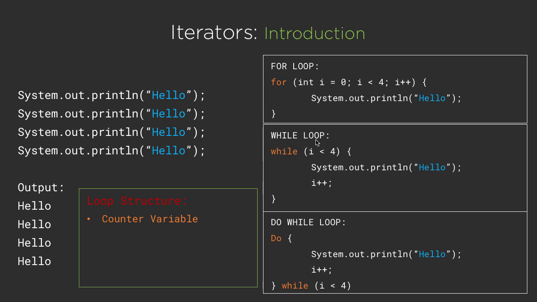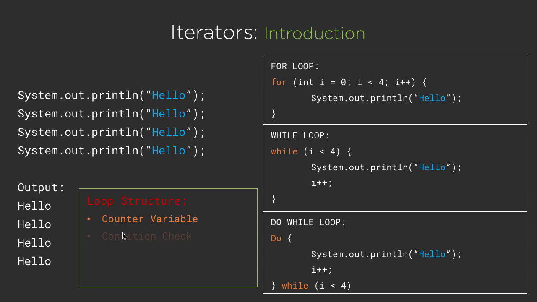Each time we want to print hello, we have to simply increment this counter and reach to a situation where this condition becomes false. So this int i equal to 0 is basically acting as a counter. Now in case of while loop, here we have this i variable, which is again acting as a counter. And here inside the do while loop, we have again this integer i variable present here. So this counter variable plays a key role to determine the output that we are getting here.